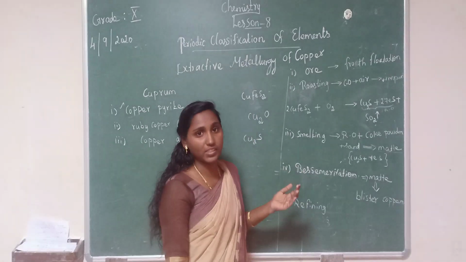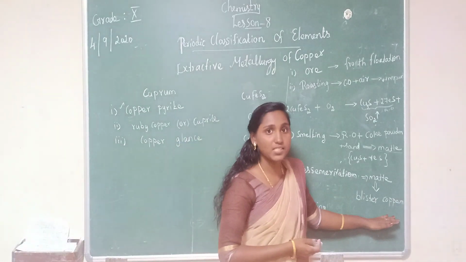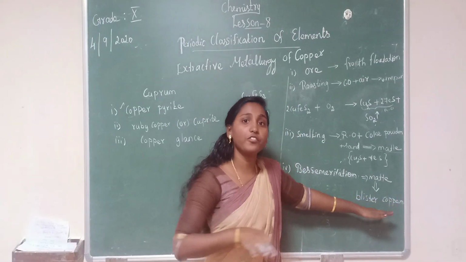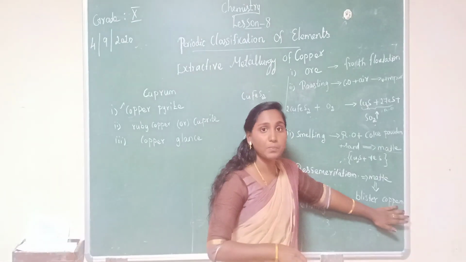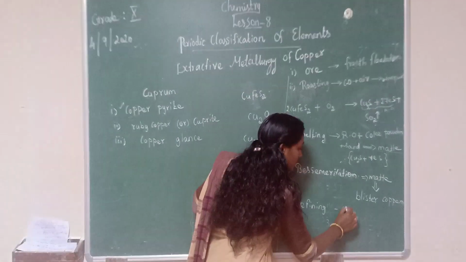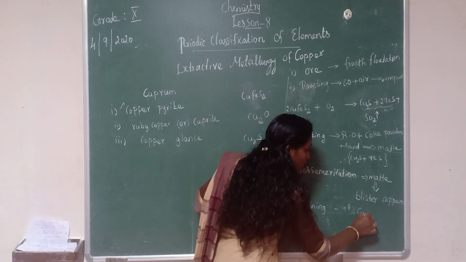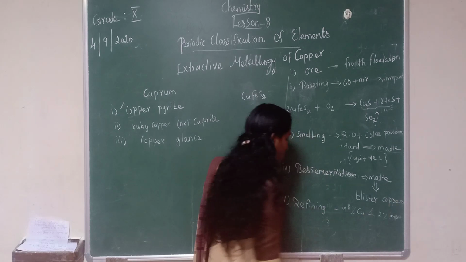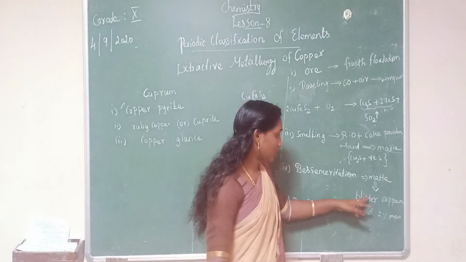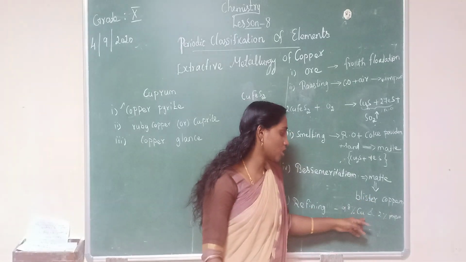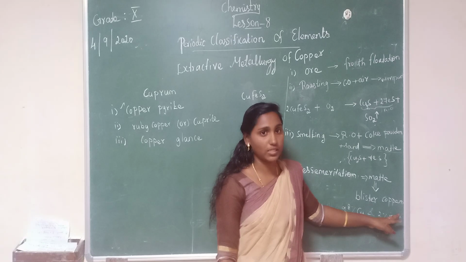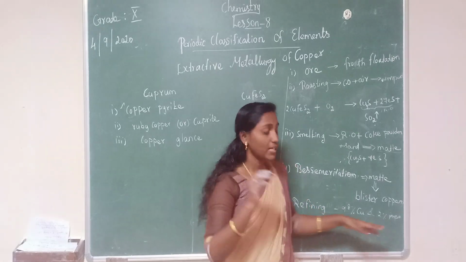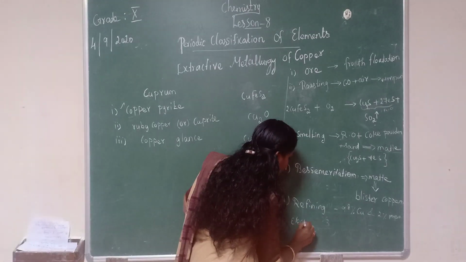Refining means purification. Now we got some copper from the copper pyrite, and we have to purify this copper. This blister copper contains 98% copper and 2% impurities. Have you understood? These impurities will be removed by one method, that is the electrolytic refining method.